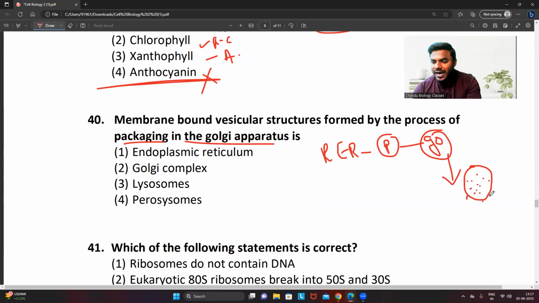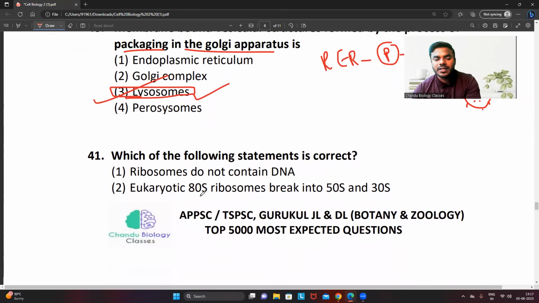And what do we call those particular vesicles? Those vesicles we can call lysosomal enzymes. That vesicle contains enzymes of the lysosome. Now that vesicle goes and fuses with the lysosome and releases all the enzymes into the lysosome. You will automatically understand in today's class only. So hence the correct answer is obviously 3.